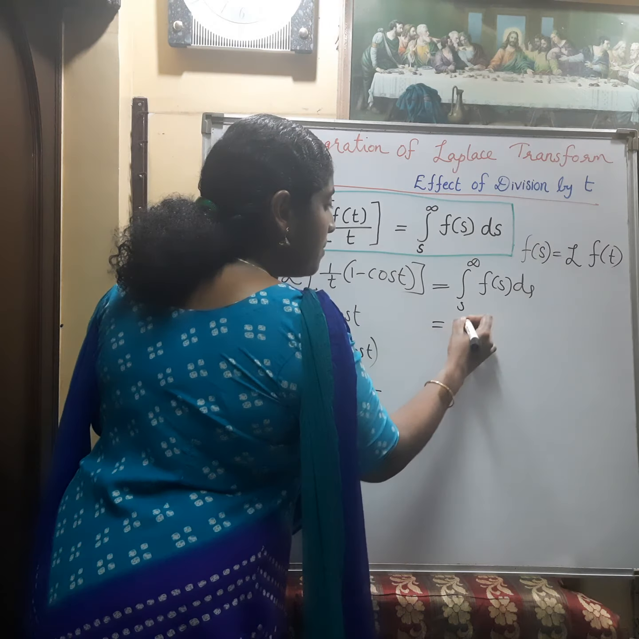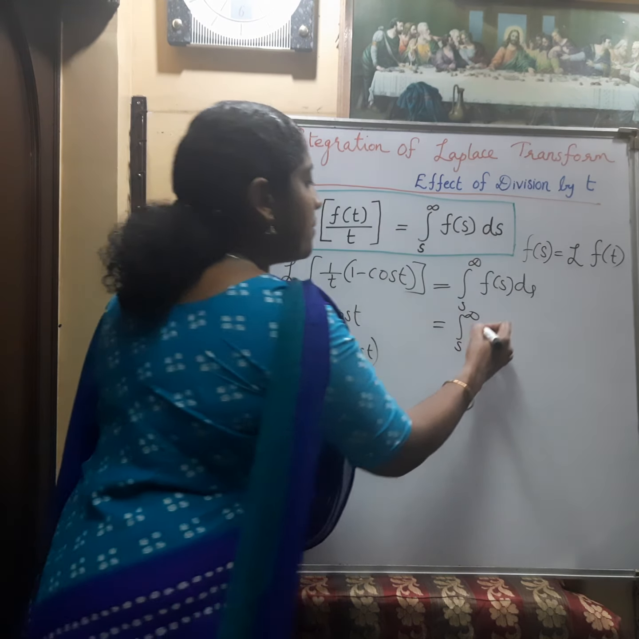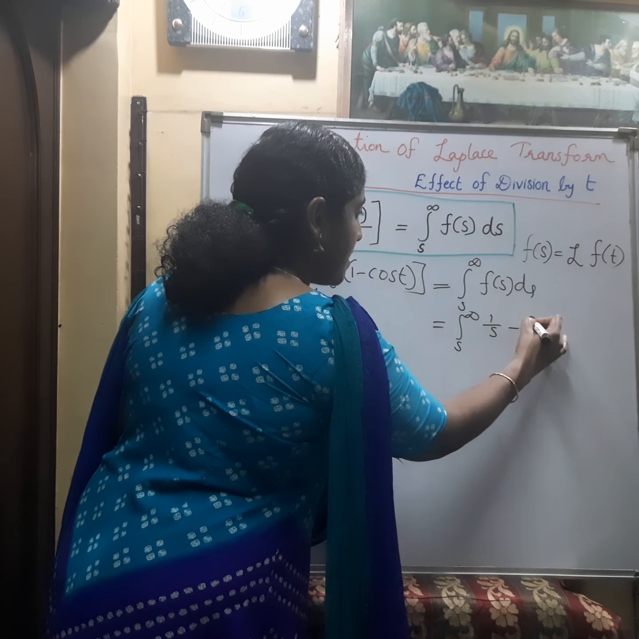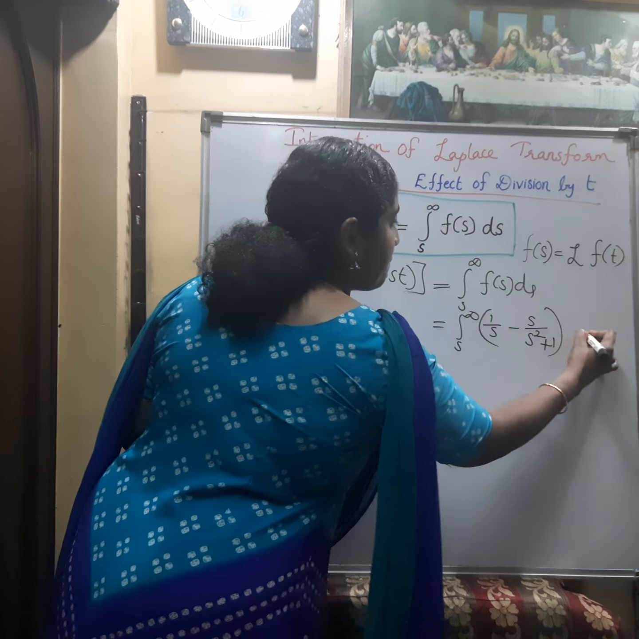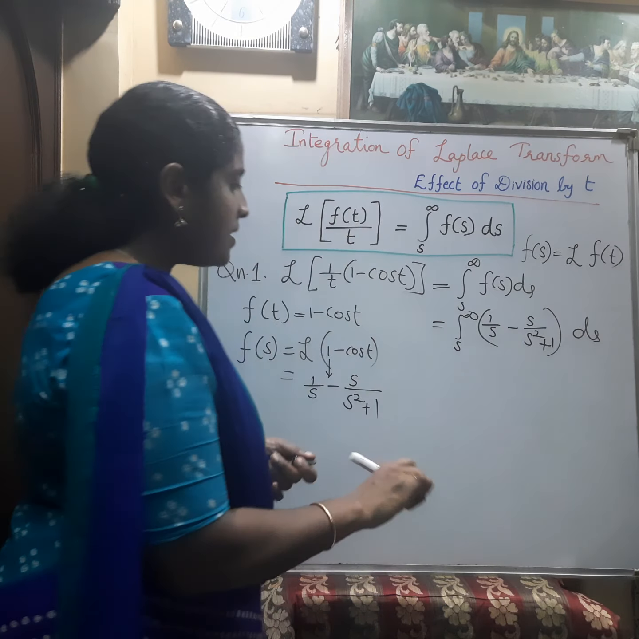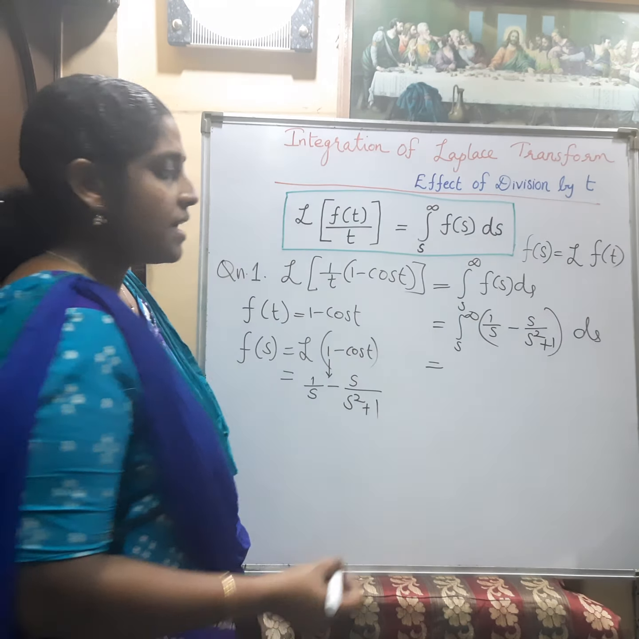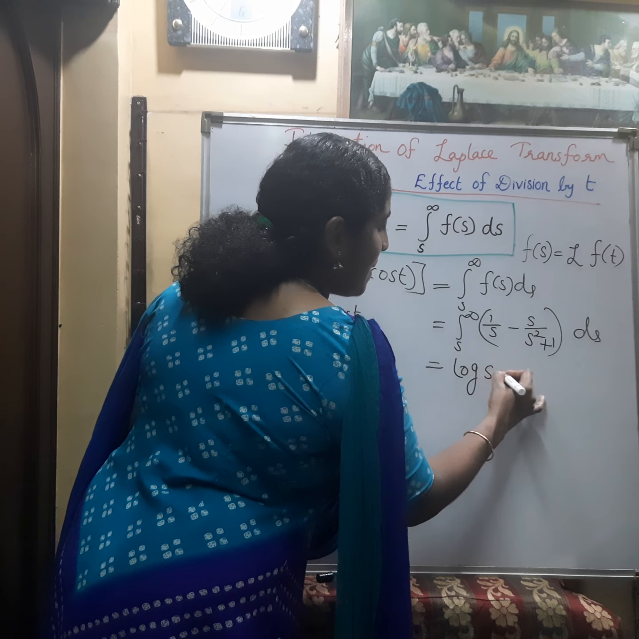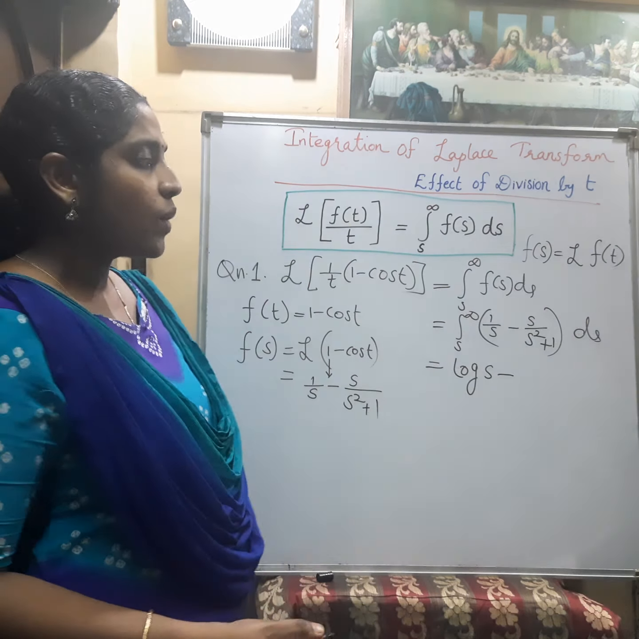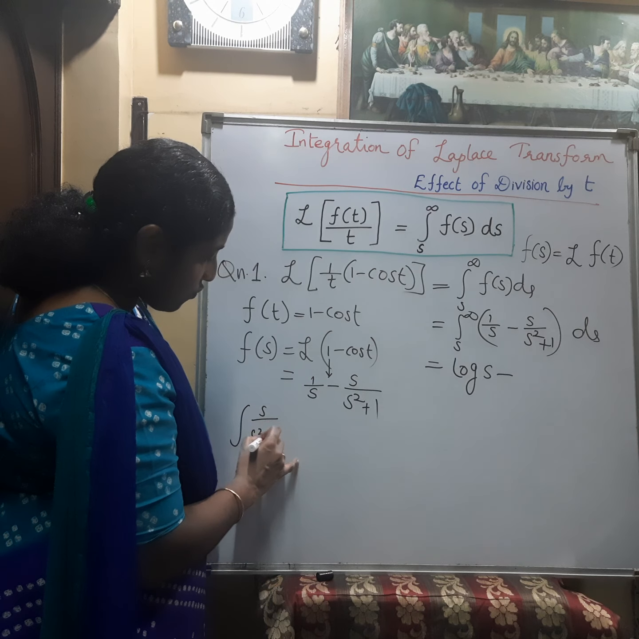So the answer will be the integral from s to infinity of F of s, which is 1 by s minus s divided by s square plus 1, ds. Now what is the integral of 1 by s with respect to s? That is log s, minus the integral of s by s square plus 1 ds.